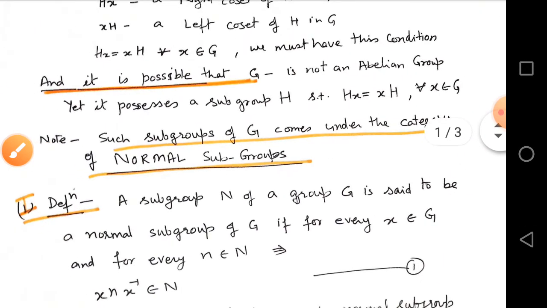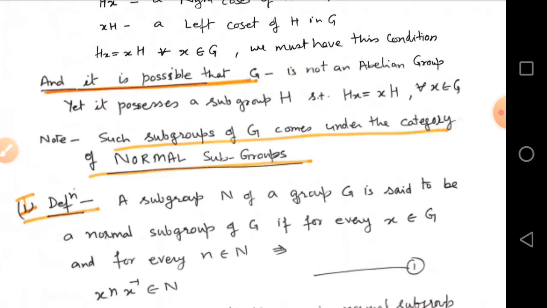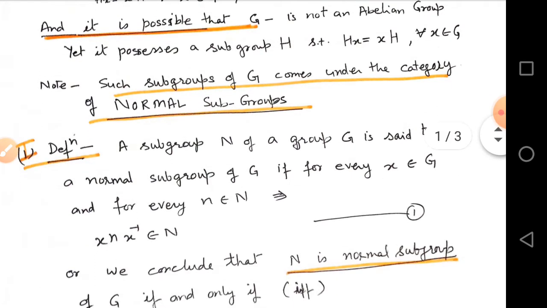Now, a normal subgroup can be defined as follows.